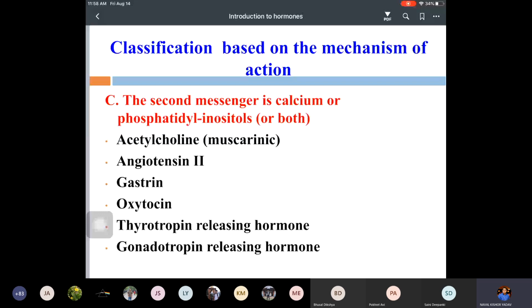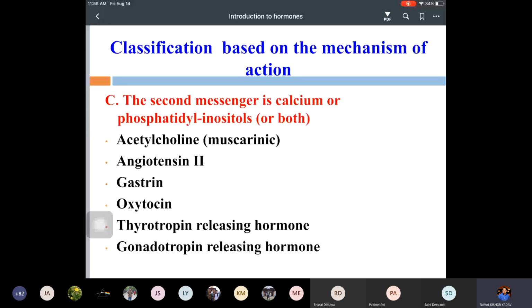Before, it was using cyclic AMP and cyclic GMP, and this group uses calcium and phosphatidylinositol as second messengers. Examples are the kinase or phosphatase cascade, which is used as the second messenger and acts for epidermal growth factor and insulin-like growth factor 1 and 2. So these are a few hormones.